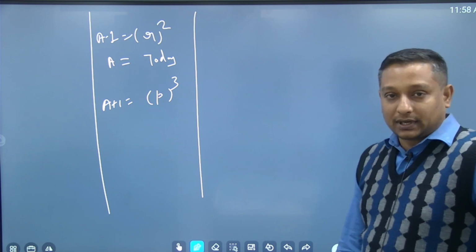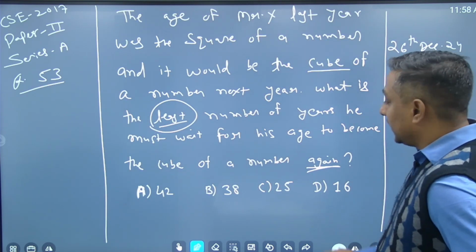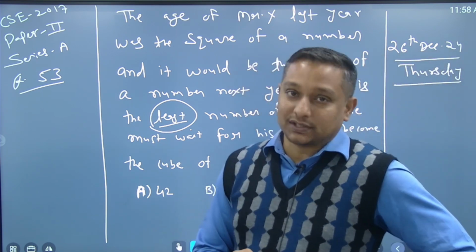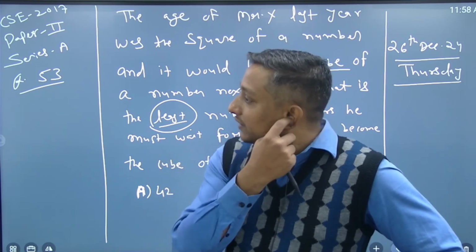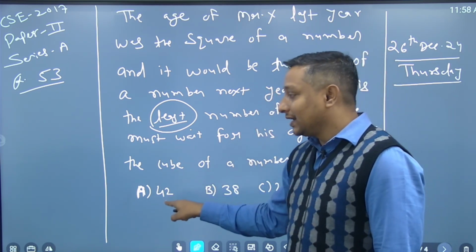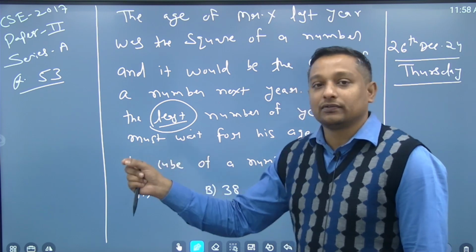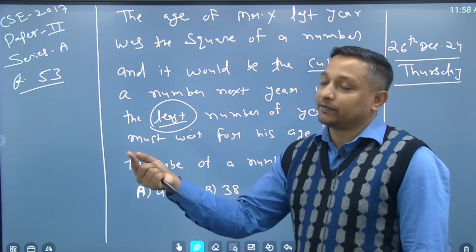You will be trapped. And again, look at the smartness of the UPSC, that they did not ask you what his age is. Had they asked you an age, you had an advantage of options. So, had they asked you age, you could have directly applied a logic that subtraction of 1 should lead me towards a perfect square number, addition of 1 should lead me towards a perfect cube number.